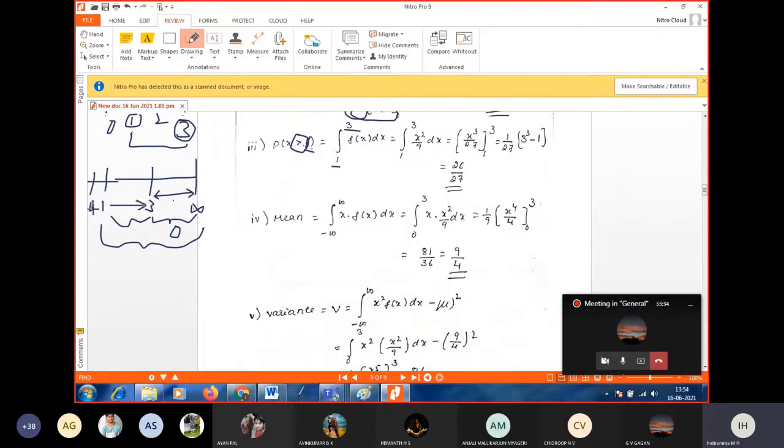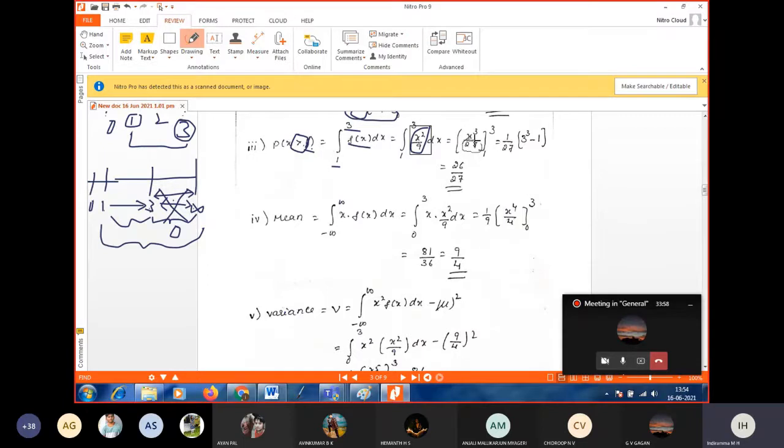Actually it goes from 1 to infinity, greater than 1 means. But from 3 to infinity, our f of x is defined as 0, so I didn't consider this interval. I considered only from 1 to 3. So now substitute for f of x. In the interval 1 to 3, our f of x is x square by 9 dx. So next, integrate. Integration of x square is x cube by 3.